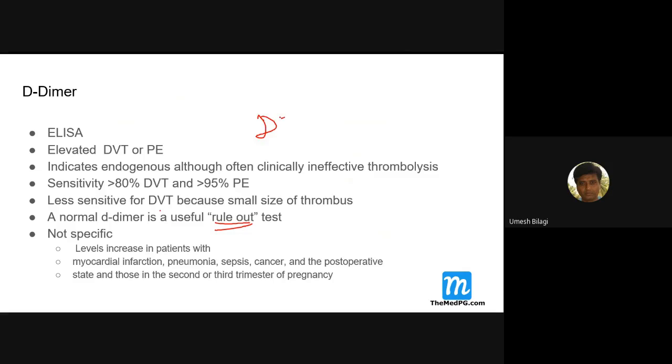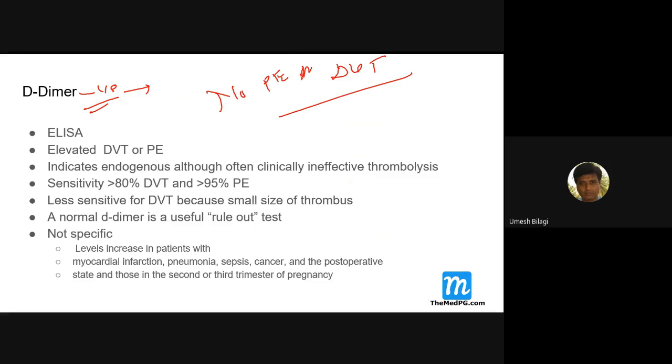In case D-dimer is high, it doesn't say that DVT or pulmonary embolism is there. It only says that if this test is negative, it suggests no pulmonary embolism or DVT. It is the reverse way of looking at it.